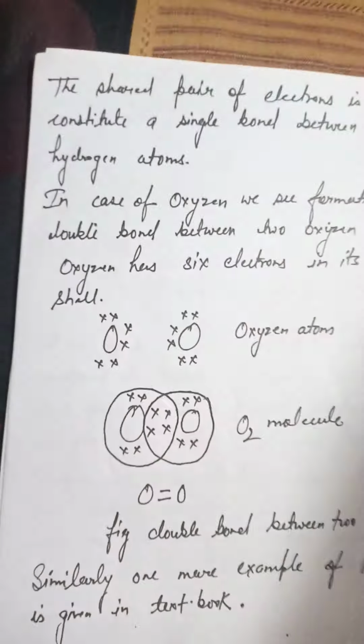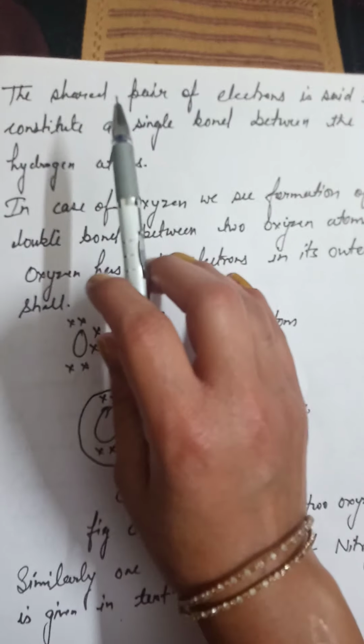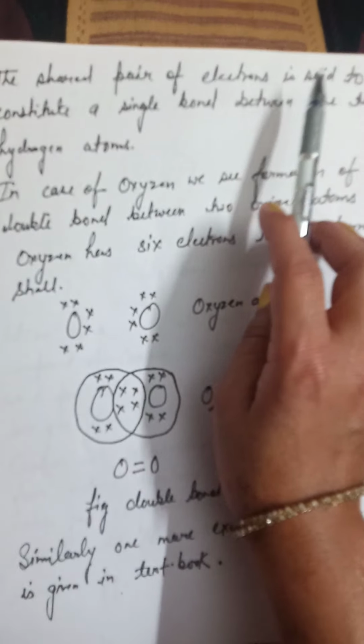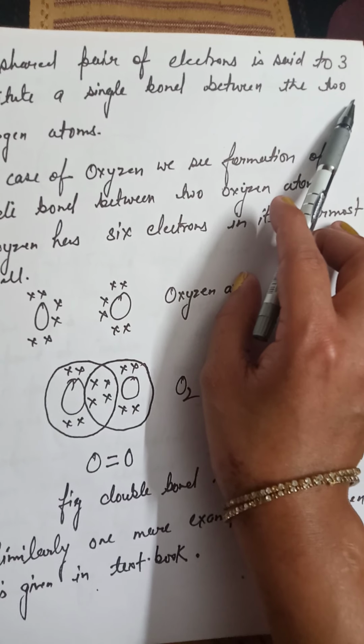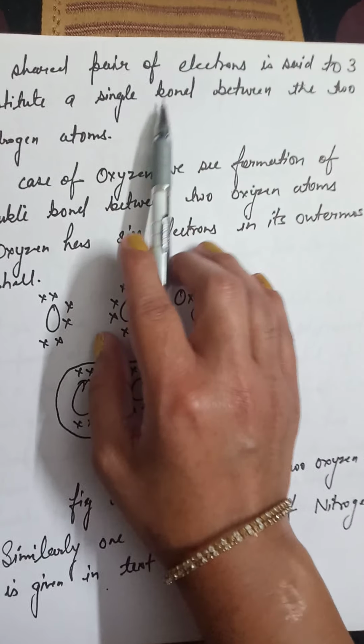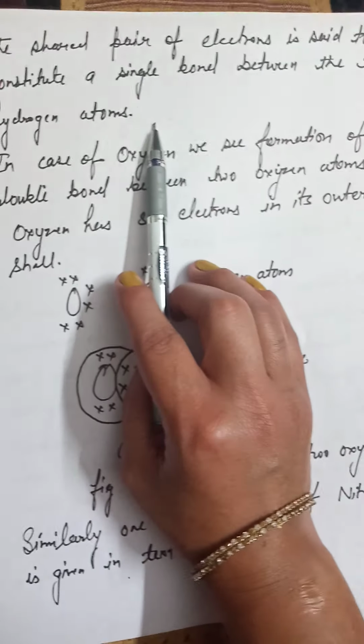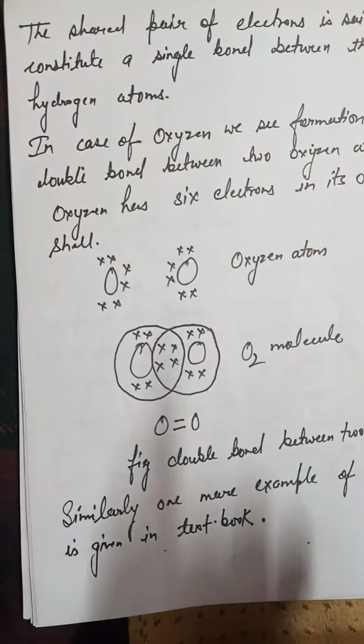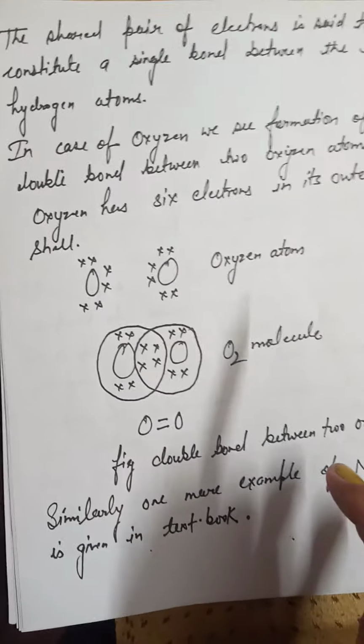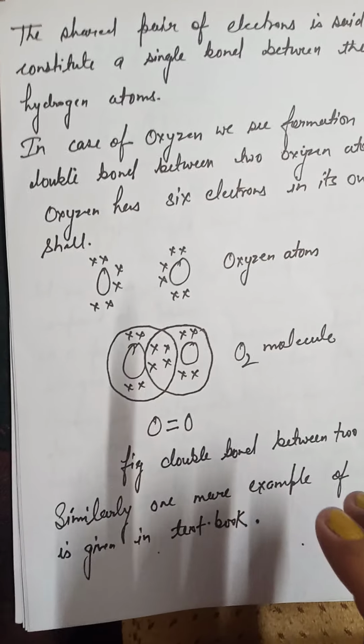Now, the shared pair of electrons is said to constitute a single bond between the two hydrogen atoms. If we are sharing 2 electrons, then it will form a single bond. If we are sharing 4 electrons, then it will form 2 bonds.